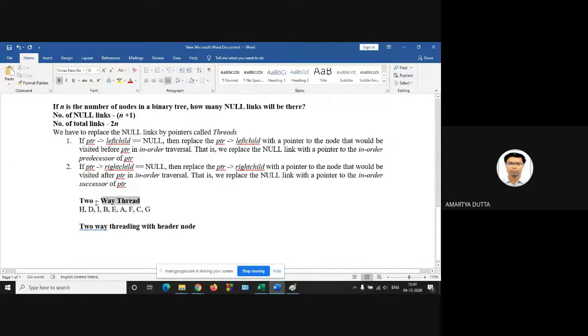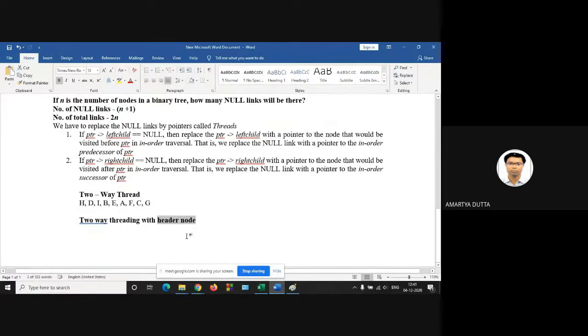Two-way threading is used for memory space utilization, and in case of two-way threading, there will be two dangling pointers: the left thread of the left leaf, and similarly the right thread of the right leaf. So two dangling pointers will be there in a threaded binary tree. We have to resolve that particular problem by incorporating the header node.